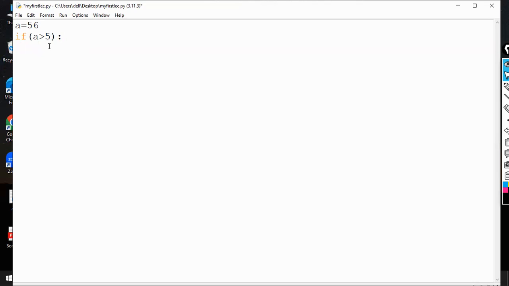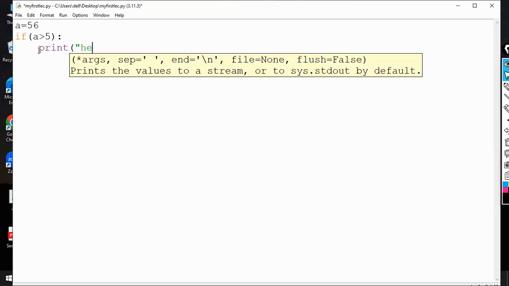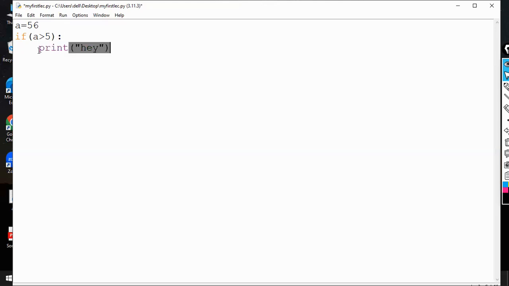As in C and C++ or other programming languages, they used to have curly brackets, which are used to define the scope of the particular part. But in Python, we do not have any curly braces to define the scope. So basically, we can use this indentation part. So we can use anything, print a. How much minimum space should be there? Minimum space should be 1 and maximum you can assign according to you, right? So there should be a minimum of 1 space as the indentation part and it is compulsory. It is used to define the scope of the part.